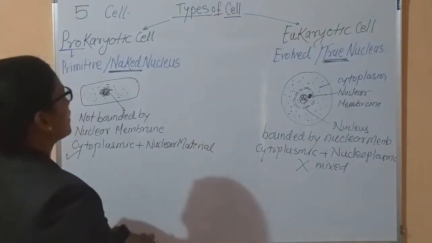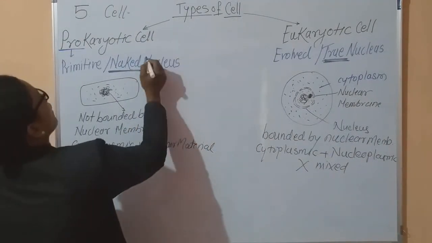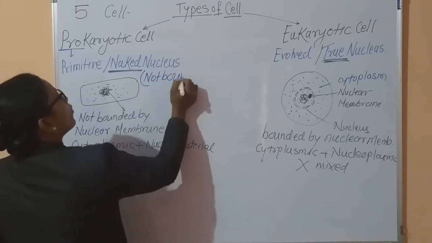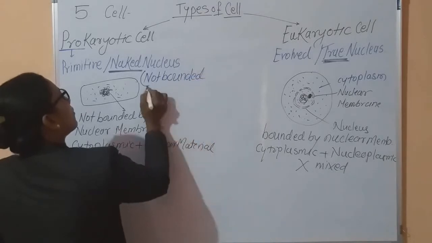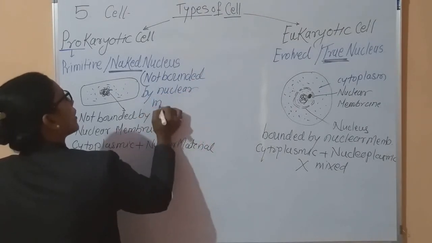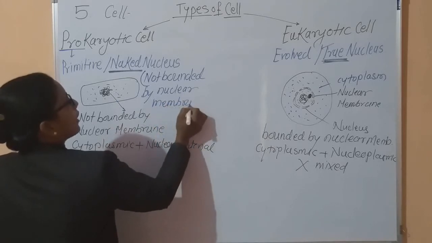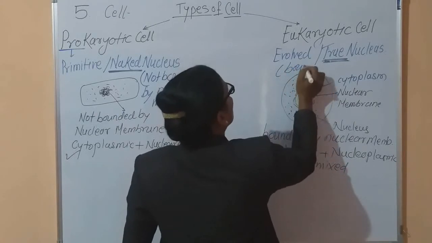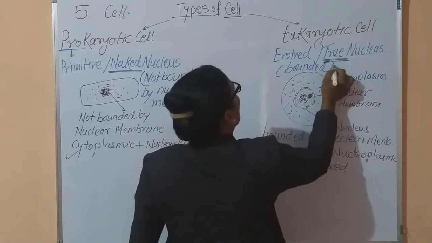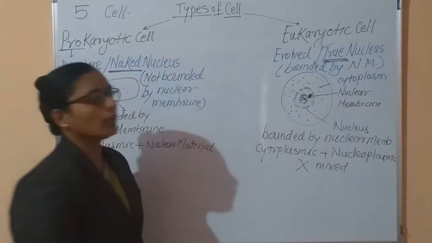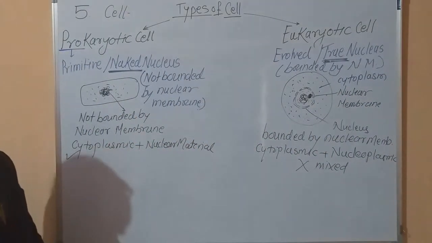Now what is meant by a naked nucleus? Naked nucleus means not bounded by a nuclear membrane. And true nucleus means the nucleus is bounded by a nuclear membrane. This is the basic difference between prokaryotic and eukaryotic cells.